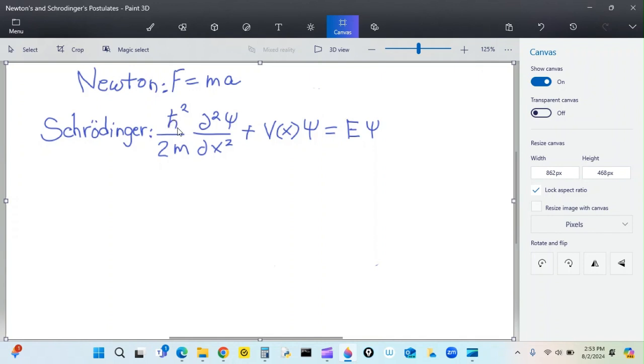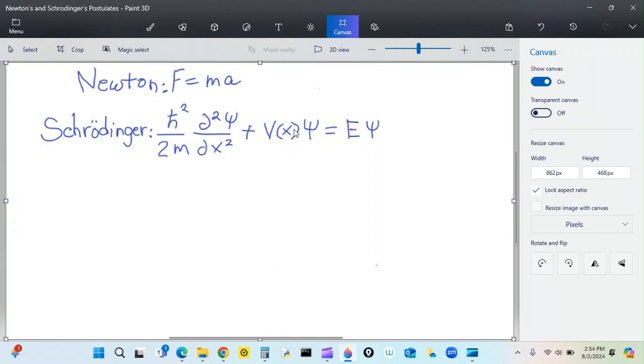H bar squared, that's Planck's constant, over 2m, that's mass. That's the same mass that's up here in Newton's equation. The second partial derivative of a function with respect to x, plus potential energy, which is a function of x, times that function, equals the energy value times that same function.